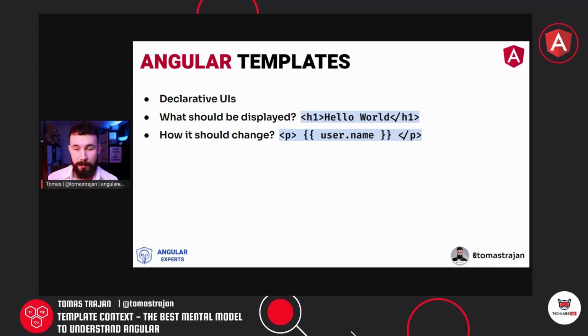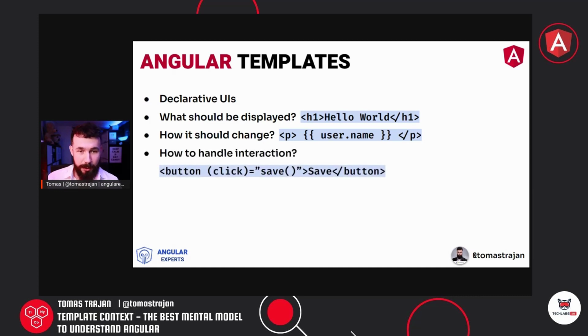So in Angular, when we want to print some string, we can use the double curly braces where we can basically do a string interpolation to print some string. And this is going to be updated whenever the value of that property changes, right? And then we can also handle user interaction where we can bind to the native and custom Angular events using the round bracket syntax, right? So this is very familiar to anyone who already used Angular to implement some component.